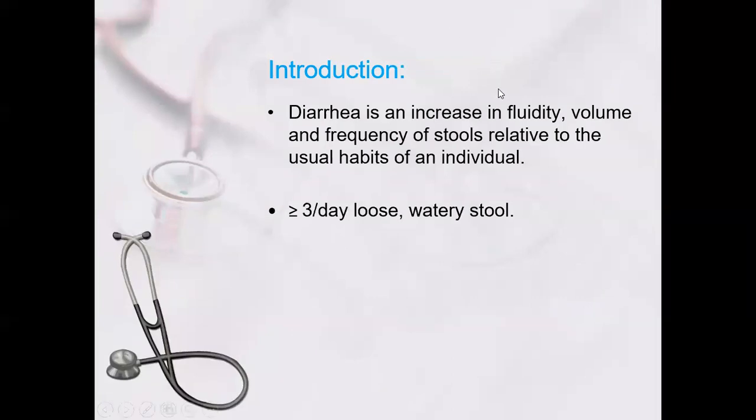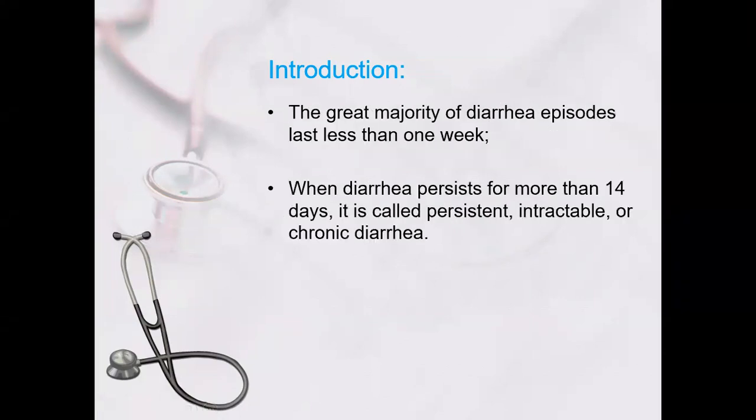and frequency of stools relative to the usual habits of the individual. Three or more loose watery stools is labeled as acute diarrhea. The great majority of diarrhea episodes last less than 1 week. When diarrhea persists more than 14 days, it is called persistent, intractable or chronic diarrhea.